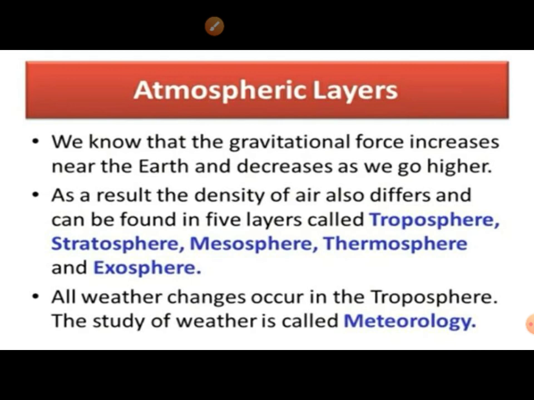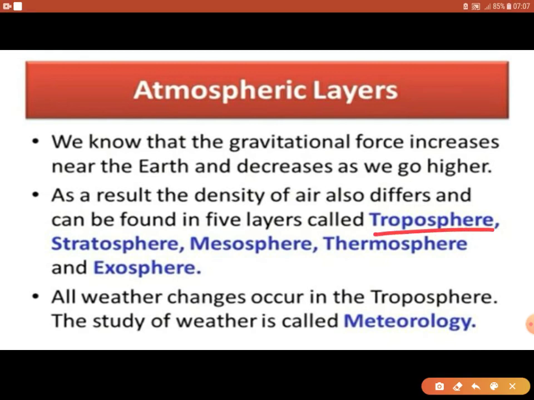So the 5 layers are troposphere, stratosphere, mesosphere, thermosphere and exosphere. These are all the 5 types of layers of the atmosphere.